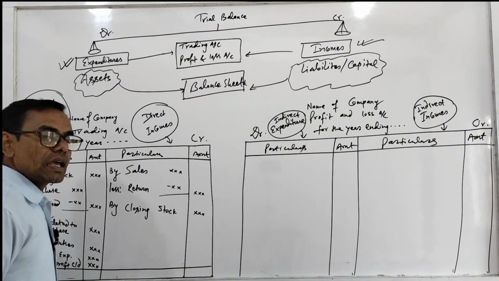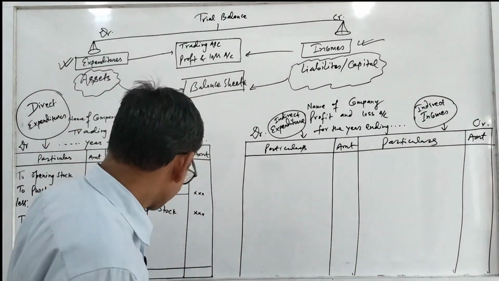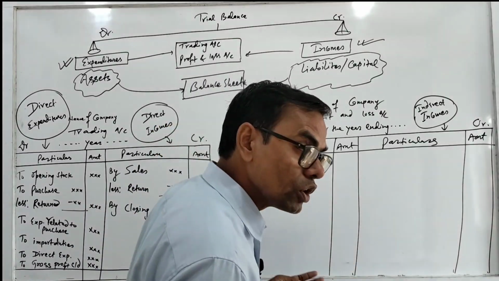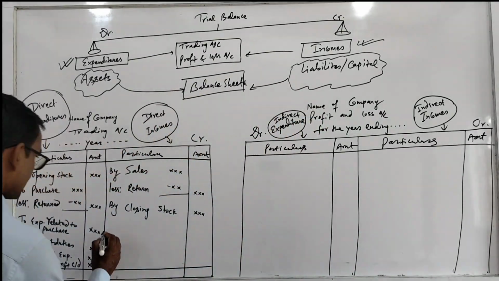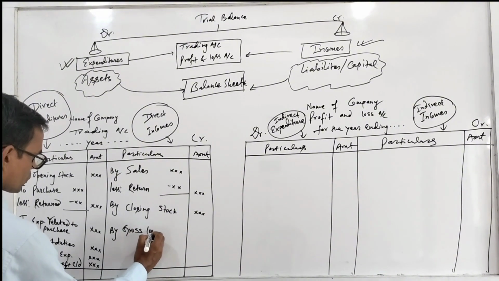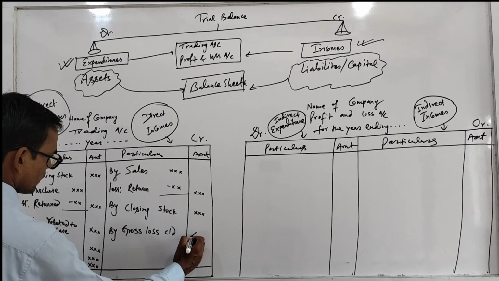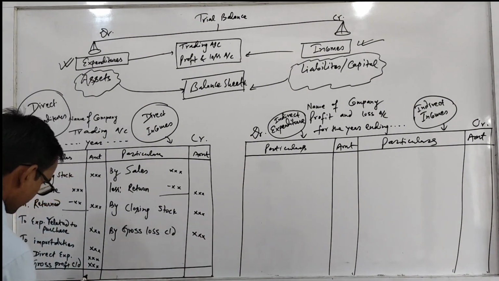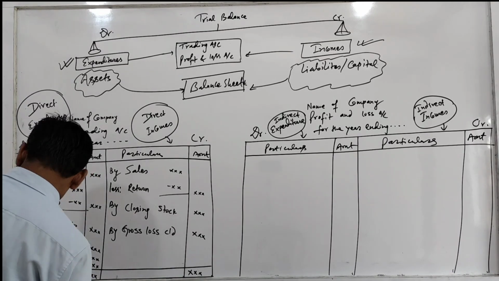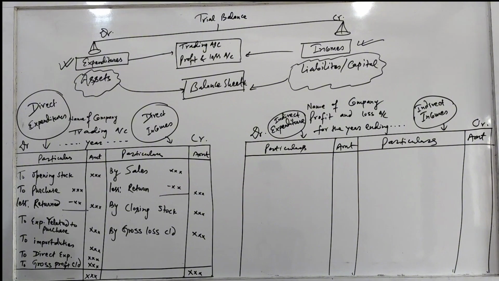But sometimes expenditure side heavy, then there is loss, and this loss is called gross loss, and that you have to write here by gross loss CD. Okay, because according to rules of debit and credit, both sides should be equal.